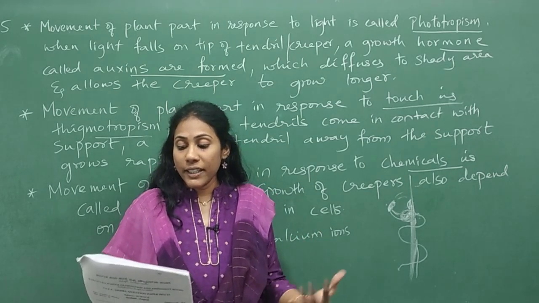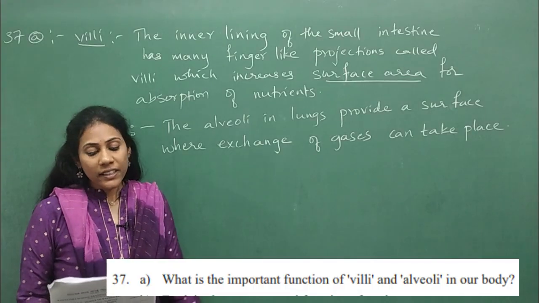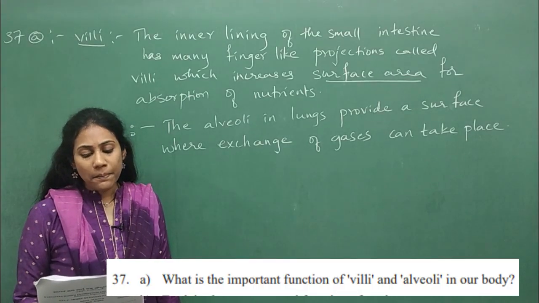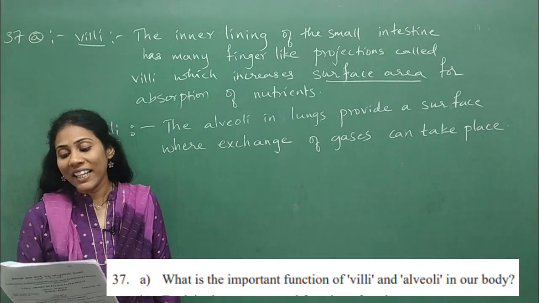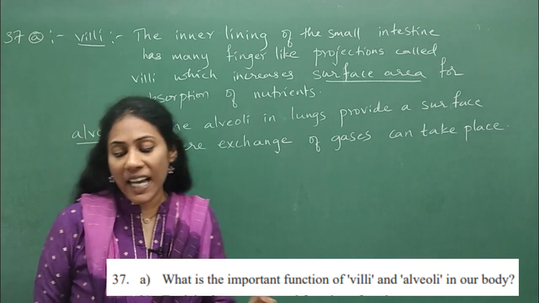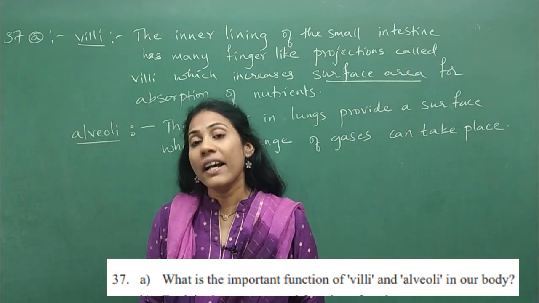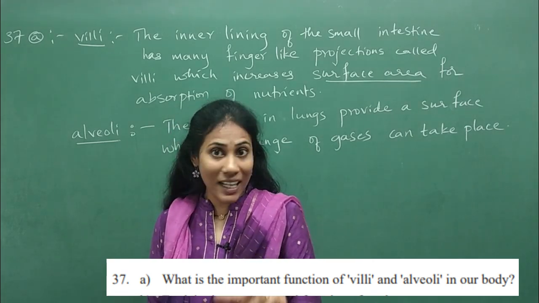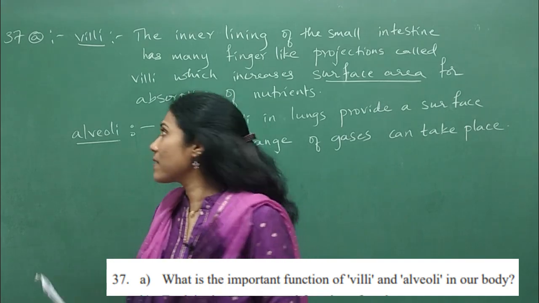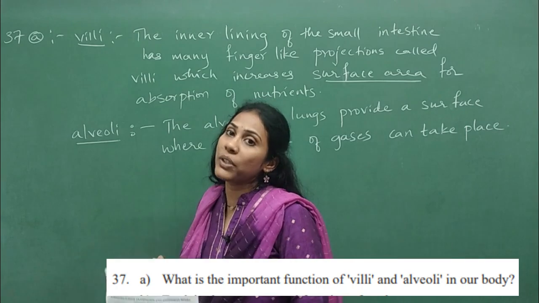So now let me try to write the answers pointwise. Even this 37th question is very simple. They are asking what is the important function of villi and alveoli in our body. Villi is the one which you will see in the small intestine. Alveoli is the functional unit of lungs, isn't it? It is found in lungs. So what is the use of villi? Villi absorbs the nutrients, isn't it?